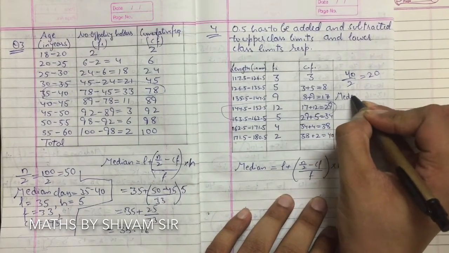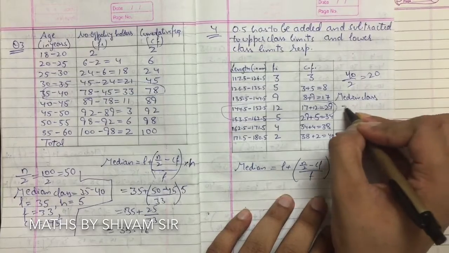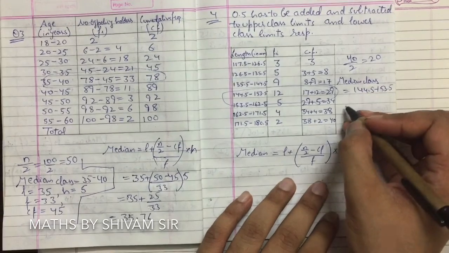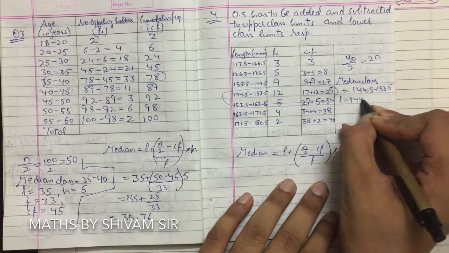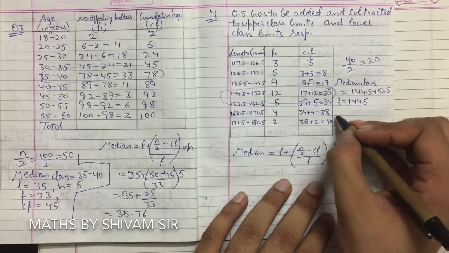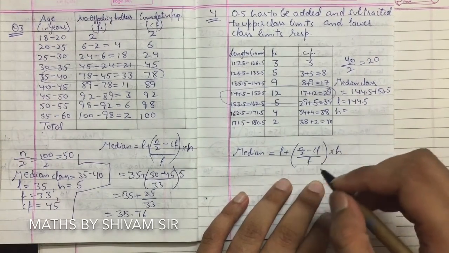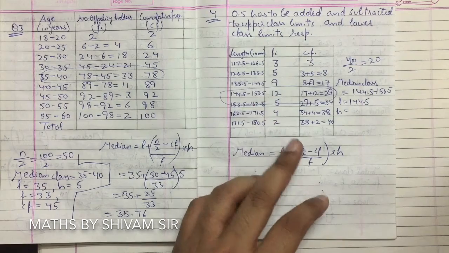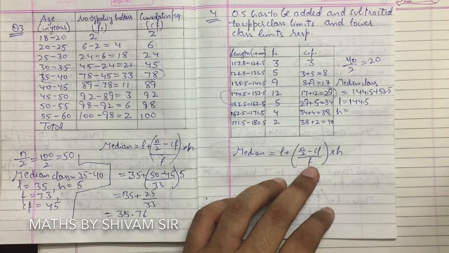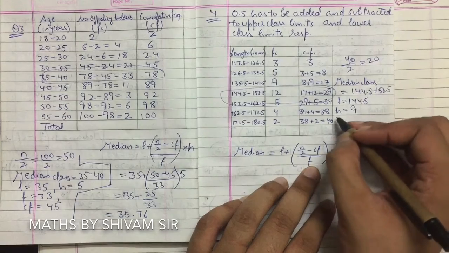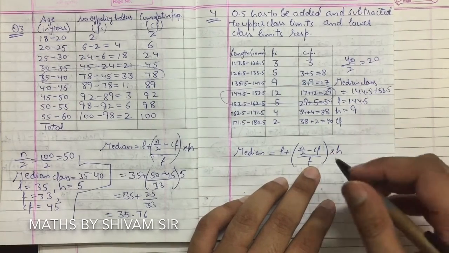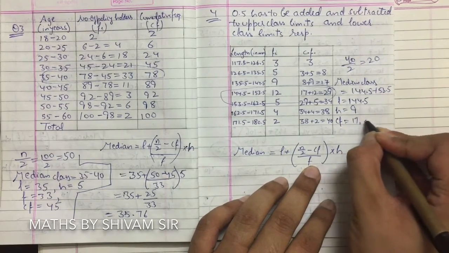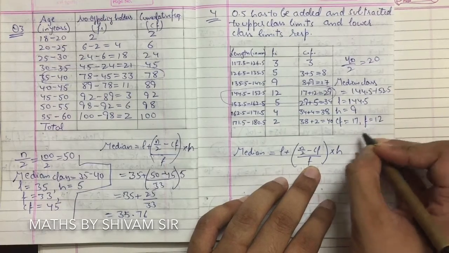So median class is equal to 144.5 to 153.5. L will be equal to 144.5. H is equal to the gap. So the gap between them is how much? 153.5 minus 144.5. So H is 9. Next, CF, the cumulative frequency of the class preceding the median class, is 17, and F, the frequency, is 12.